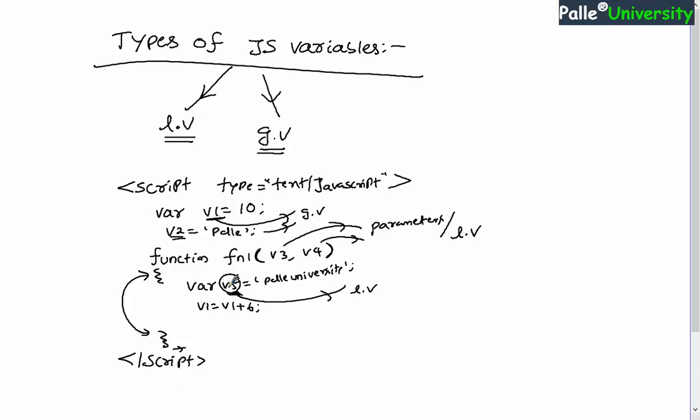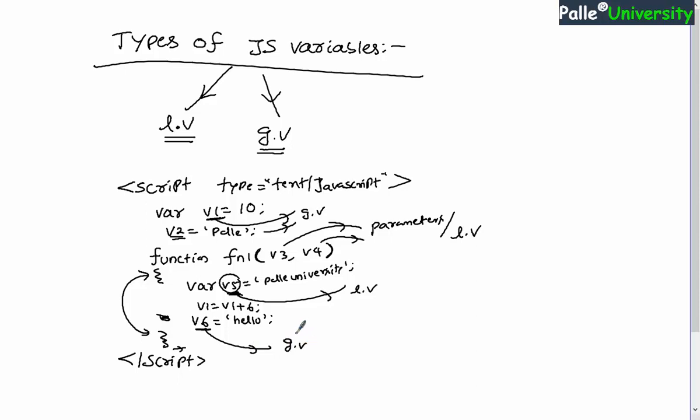Now let me declare one more variable inside this function body. Let us say I declared a variable with the name v6 and stored some data; the data doesn't matter here. Now look at this variable: I declared v6 without using the var keyword. You remember one important point: if you declare any variable inside the function body without using the var keyword, such variables are again considered global variables, not local variables.